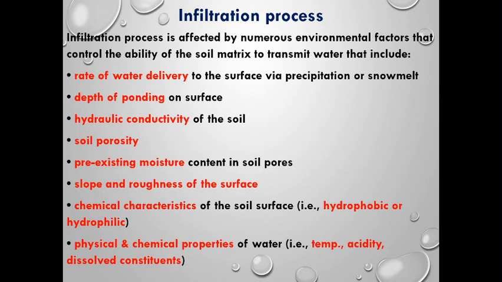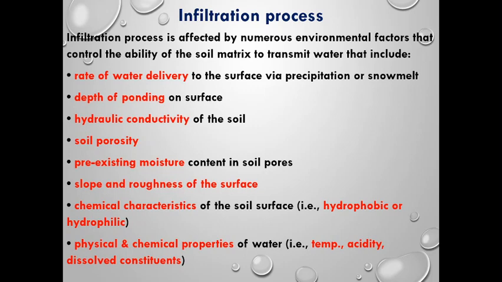Next comes slope and roughness of the surface. If it is a smooth surface, the water will drain easily. If it is a higher slope, the water will drain easily. If it is a medium slope, the water will take time to drain. Next, chemical characteristics. The soil could be hydrophobic or hydrophilic. If it is hydrophobic, it will repel water. If it is hydrophilic, it will attract water.